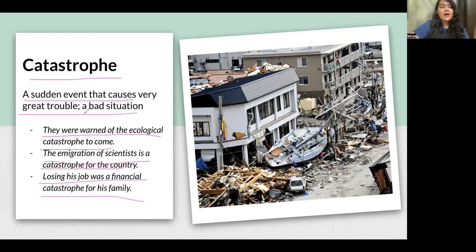So catastrophe, a bad situation. You can remember it like this. There is a cat, okay? And she has my trophy. And that's not good, right? The cat has my trophy. She's going to scratch it. She's going to remove the gleaming polish of my trophy. That's not a good thing. That's a very bad situation. So catastrophe means a bad situation. The cat has your trophy, not a good situation, a severely bad situation. So you can remember catastrophe is a bad situation. Okay.